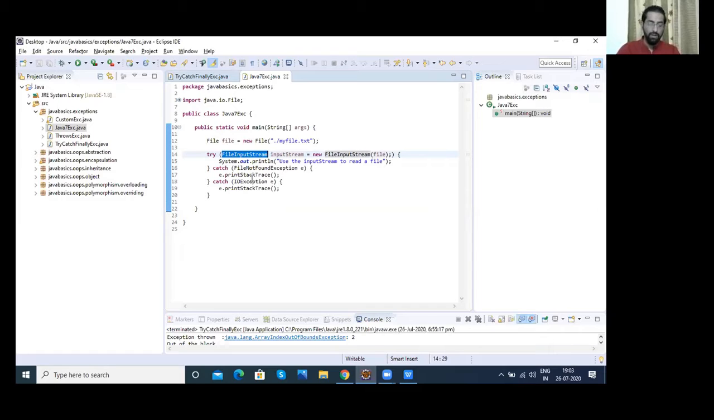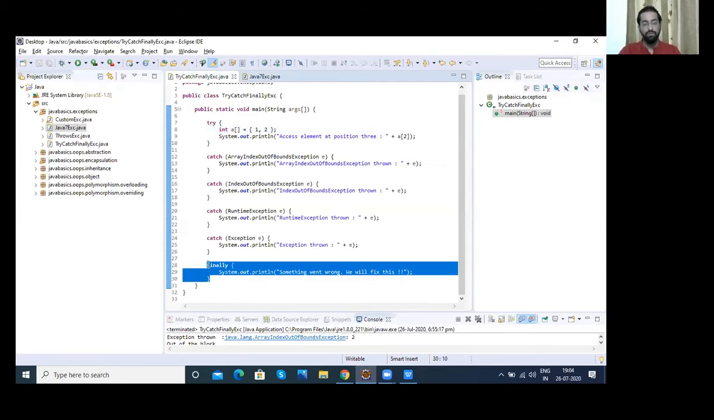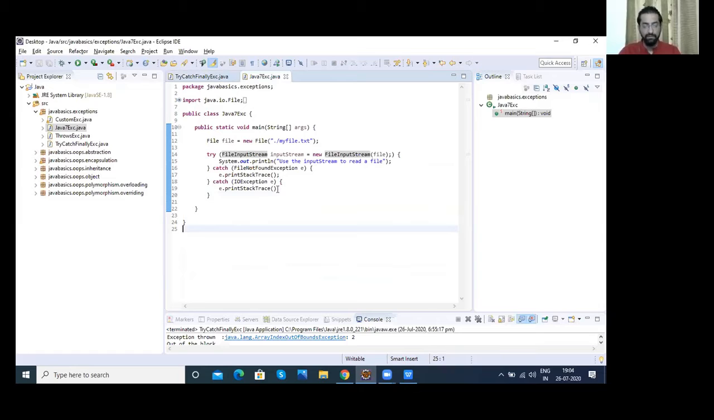Usually or ideally, we will always close this file in the finally block. But what happened earlier, programmers would just open the file and forget to have this finally block and close it. To avoid that, Java 7 came up with this feature, try with resources. This is called try with resources.